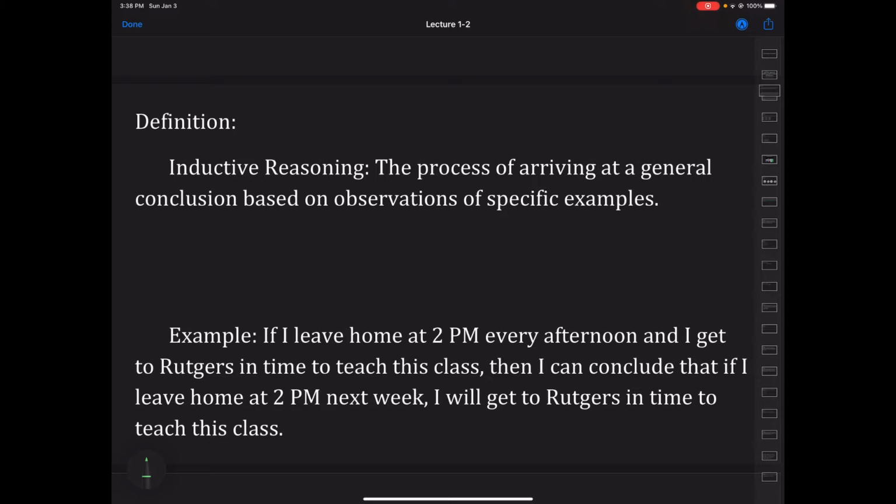Our definition: inductive reasoning is the process of arriving at a general conclusion based on observations of specific examples, meaning that we generalize what's going to happen by the fact that it's happened a certain number of times a certain way in the past.